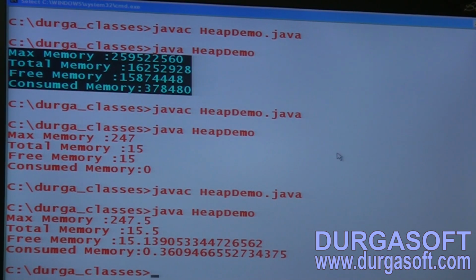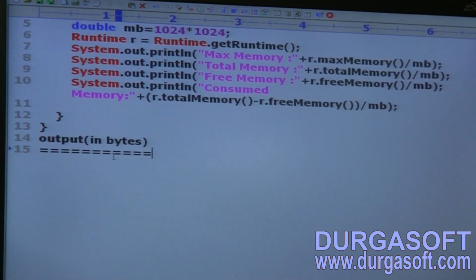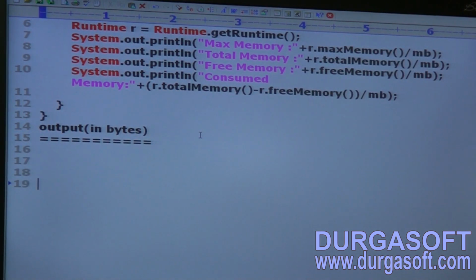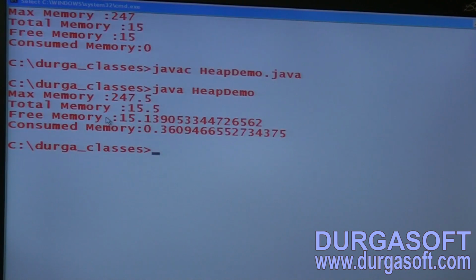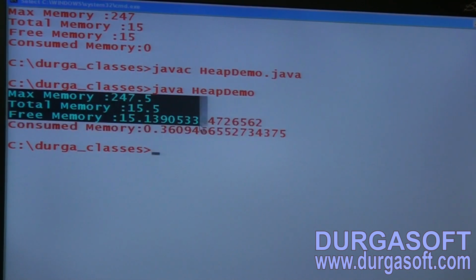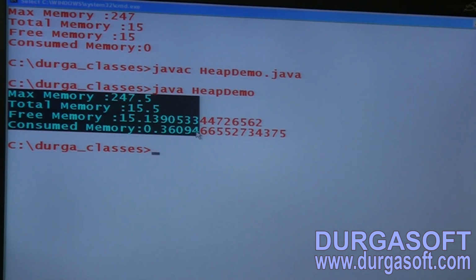Next, output in MB. Okay, take these values. Max memory 247.5.